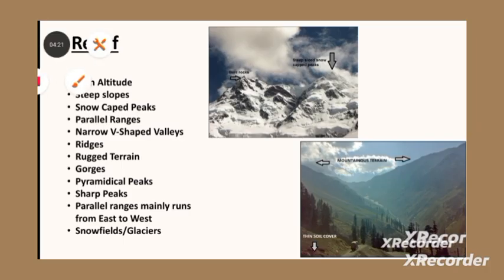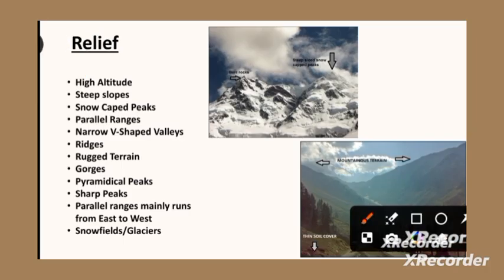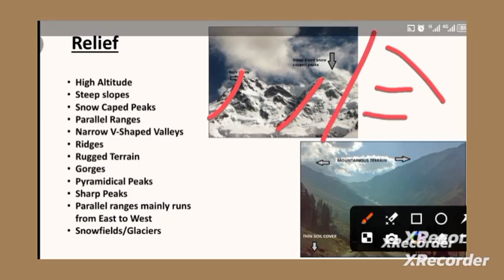Now here is a picture in front of you, a type of land. Can you observe the mountainous ranges over here? Can you see the peaks? Now what do you see? Pyramidal peaks, right? They look like pyramidal, snow-covered peaks. High altitude, steep. What is the meaning of steep? Can you see the steep slopes? This is basically a gentle slope. This is a steep slope. So the mountains are not at a gentle slope, they are of steep slope.